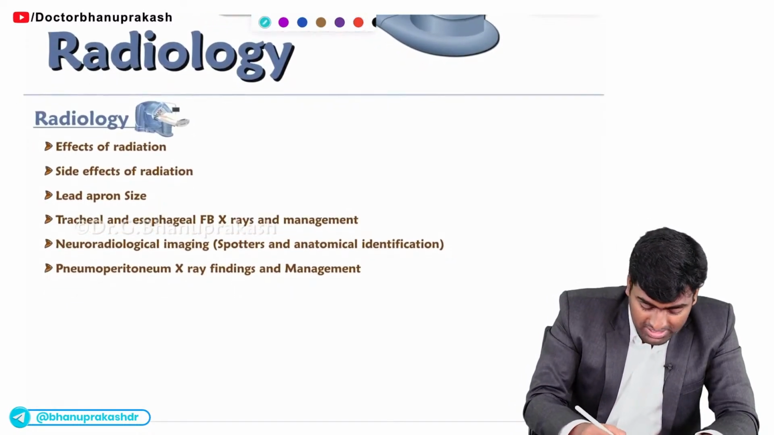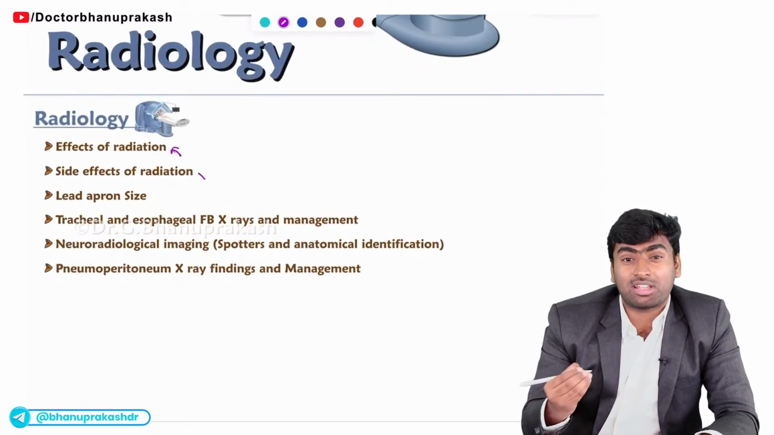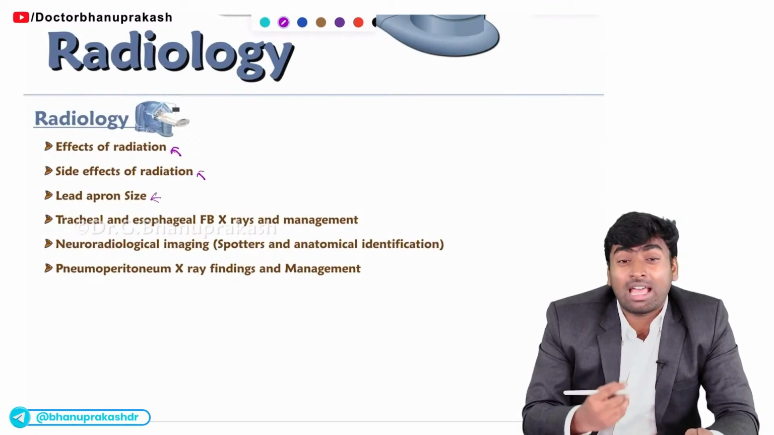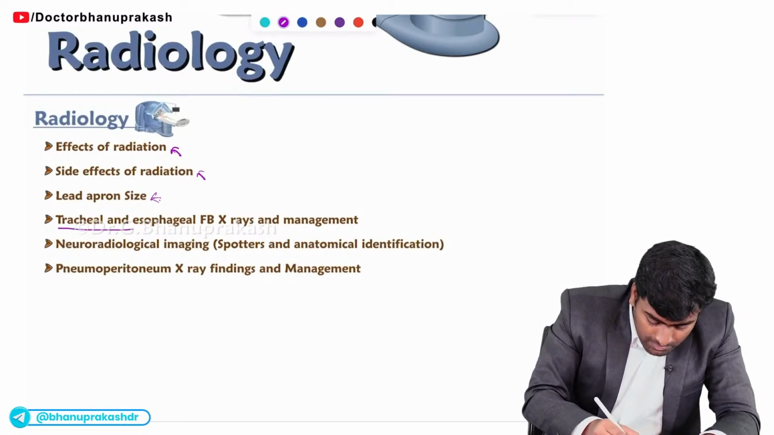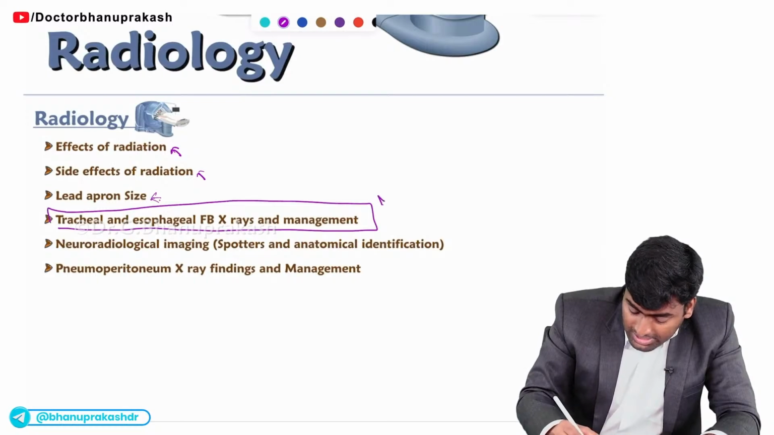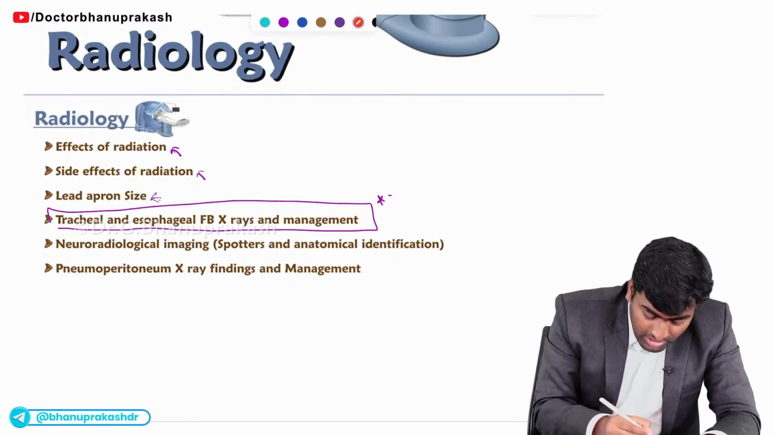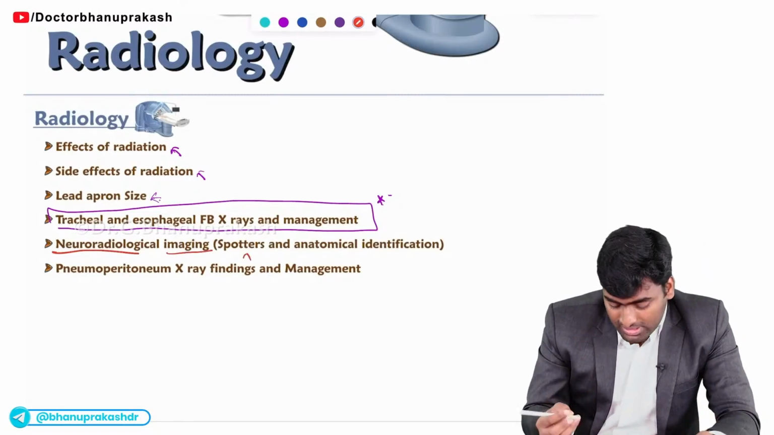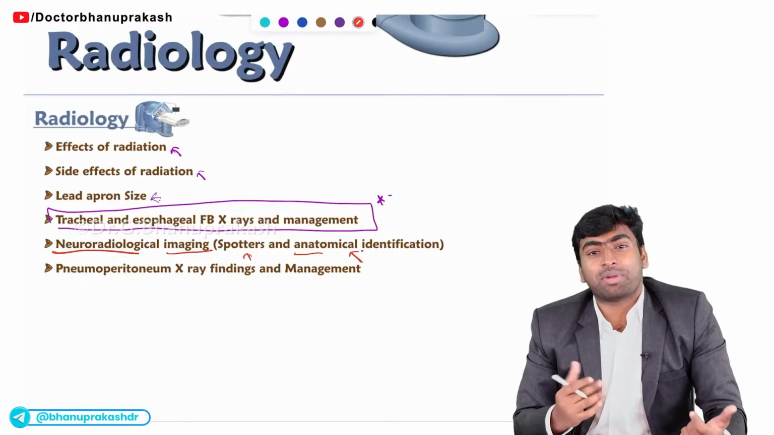The most important one is the effects and side effects of radiation. So what are the side effects of radiation? Next, they were asking about the size of the lead apron. And the most important point from radiology is the foreign body in the trachea and the esophagus. Fine. And you should know about neuroradiological imaging, diseases with the spotters, and you should also know how to identify which part of the brain is shown. Fine.